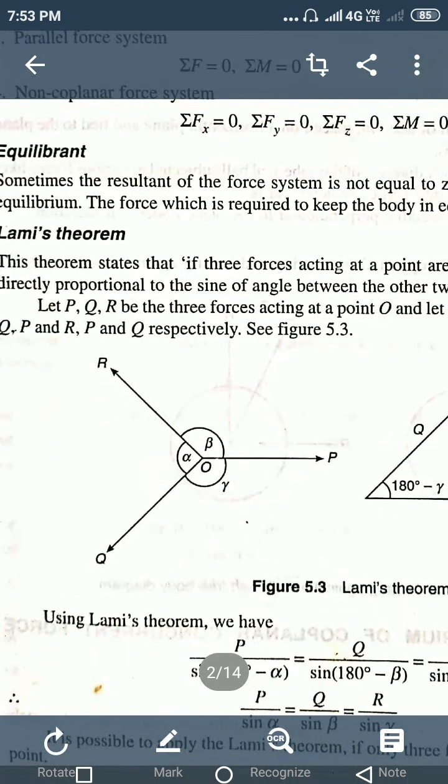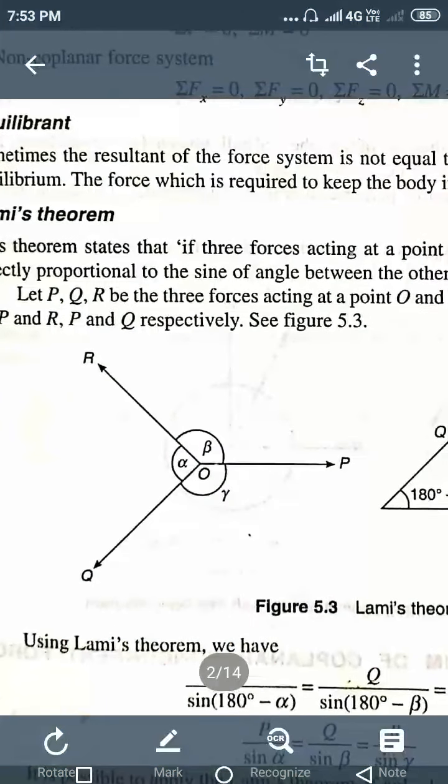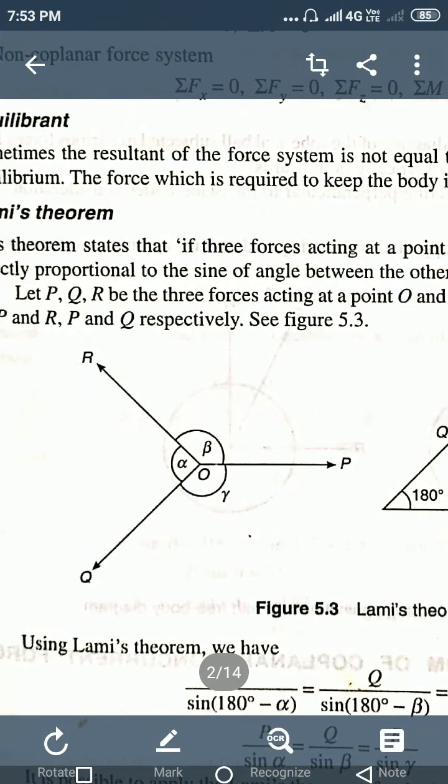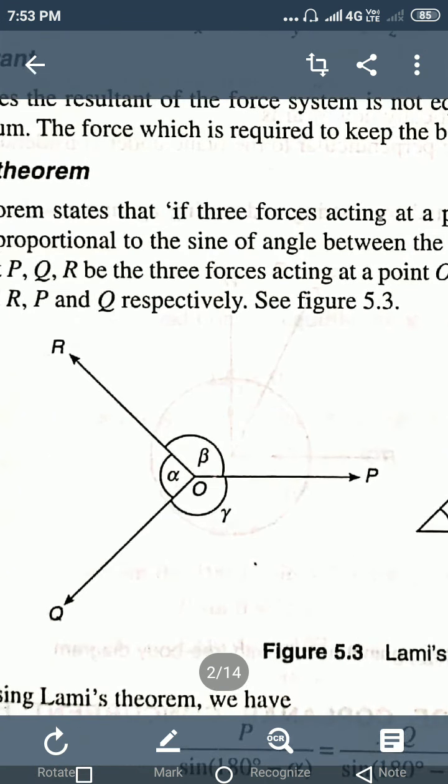You can observe in the figure, we have three forces P, Q and R. They are a coplanar concurrent force system. The angle between P and R is beta. The angle between R and Q is alpha. The angle between P and Q is gamma.